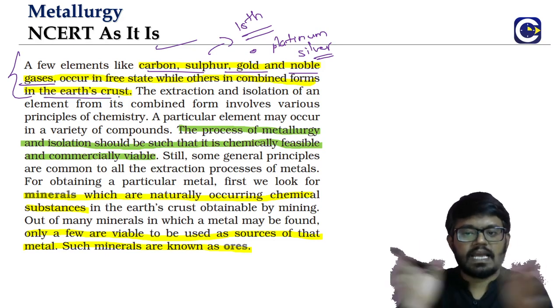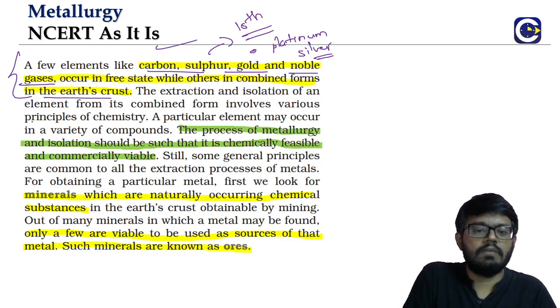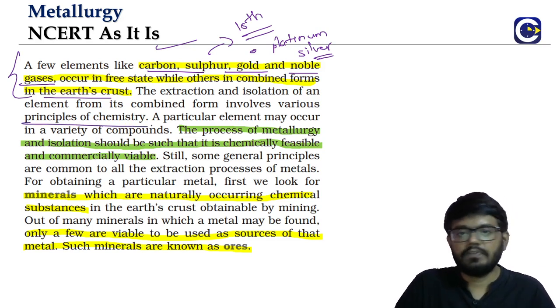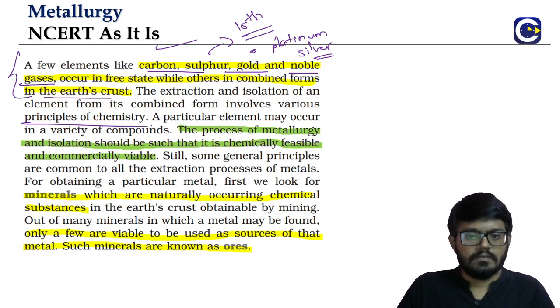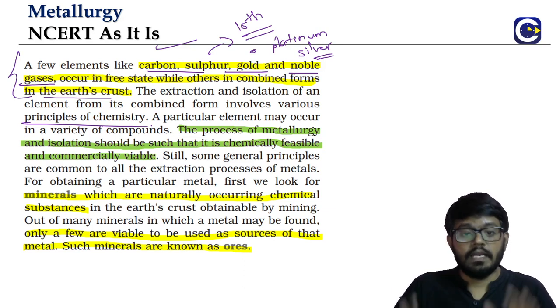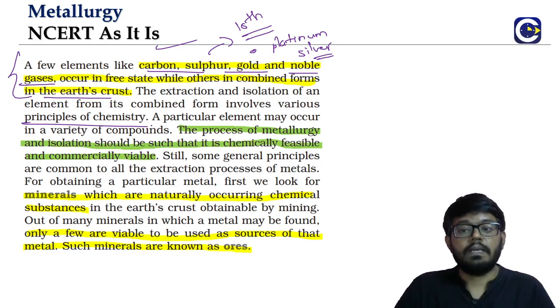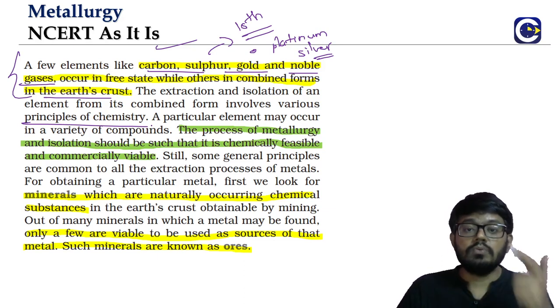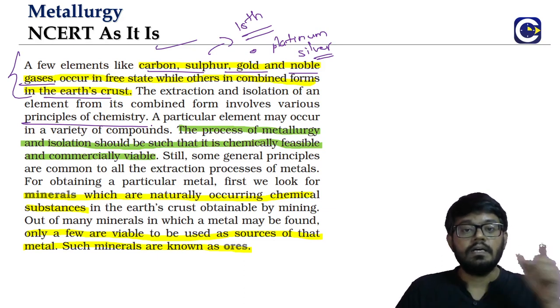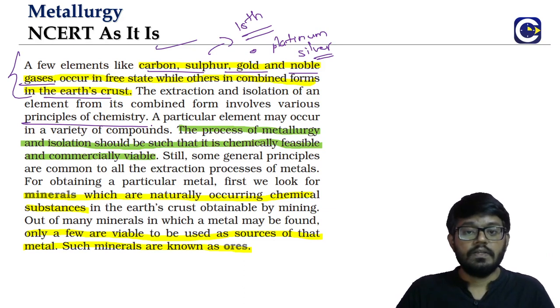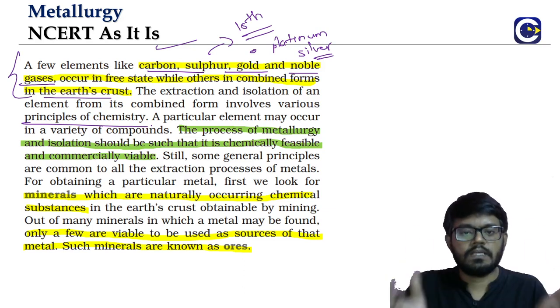And this entire extraction and isolation of the elements will, of course, involve principles of chemistry. That is why we have it in chemistry. Now the thing is, when you look at the entire process of metallurgy, or the metallurgical process, we should keep two things in consideration, because in the previous chapters we were only focused on the aspect of chemistry.